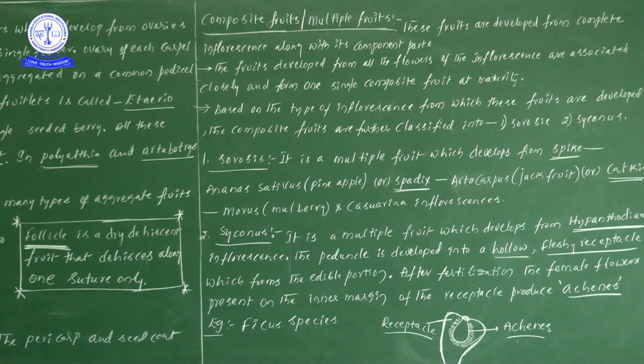Next, composite fruits. What is the point we are discussing here? Fruits develop from the flowers of the inflorescence. When all these flowers come together or are associated very closely, a simple composite fruit forms at maturity. There are two types of fruits we have seen: Sorosis and Cichonus. I have given a detailed explanation with examples.